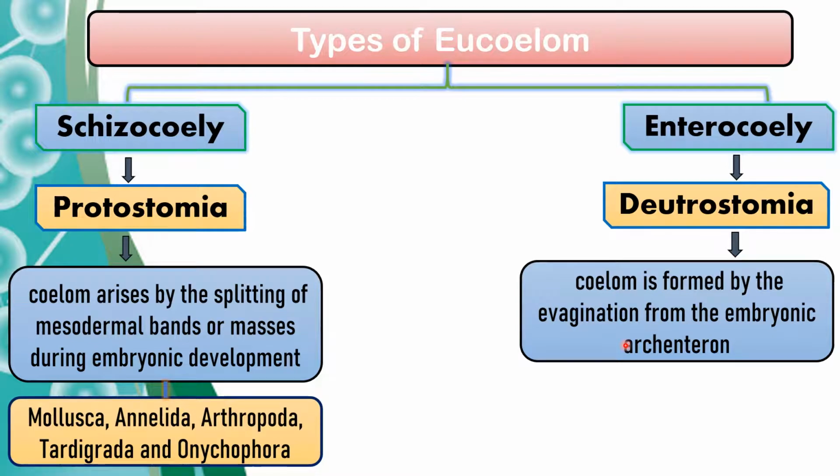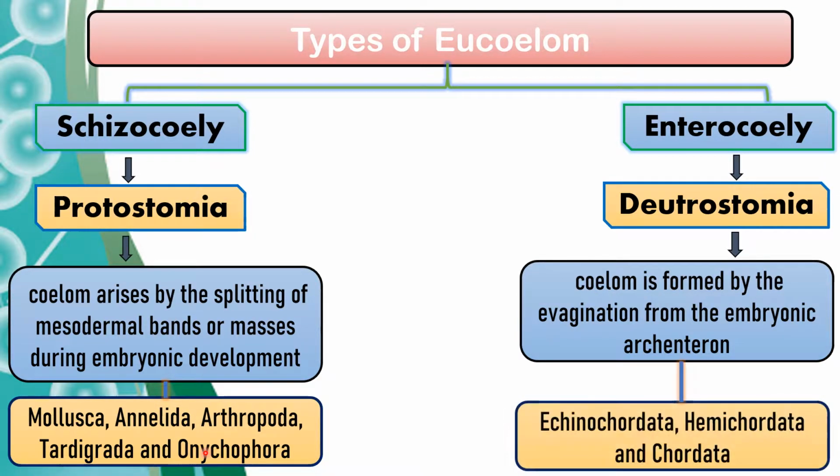Examples of schizocoely are Mollusca, Annelida, Arthropoda, Tardigrada and Onychophora. Whereas the examples of deuterostomia are Echinodermata, Hemichordata and Chordata.